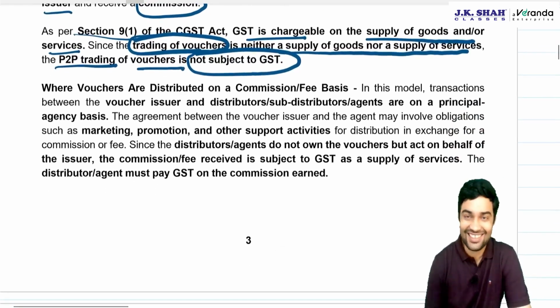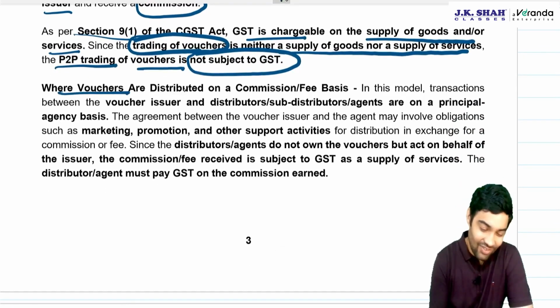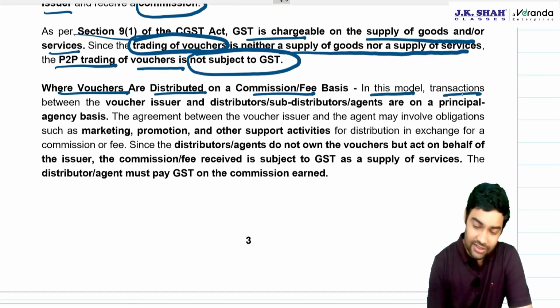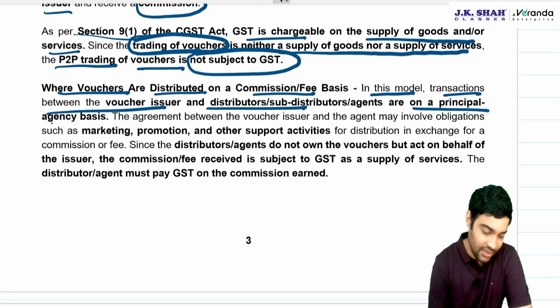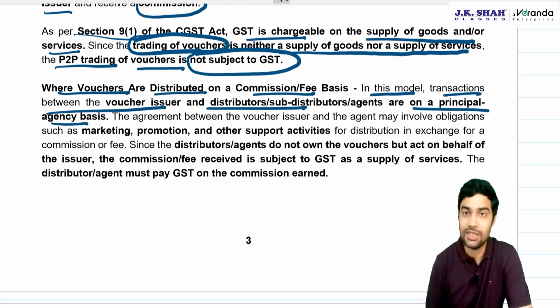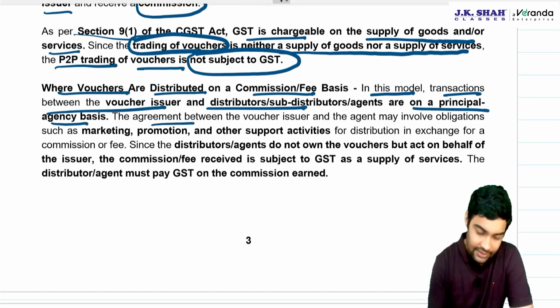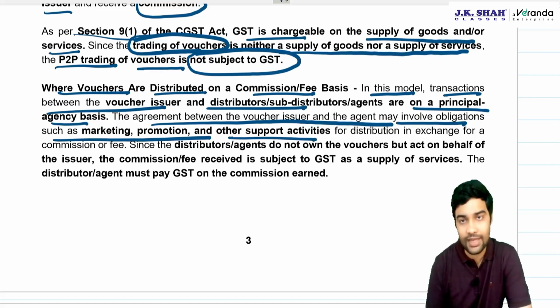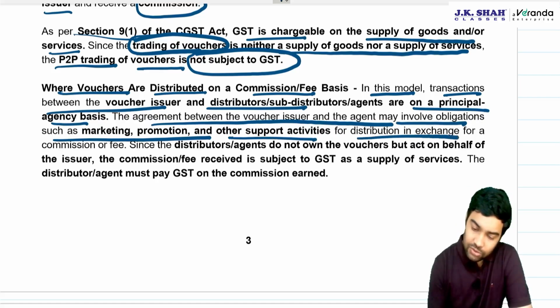Okay. Then where vouchers are distributed on commission or fee basis. In this model, transaction between voucher issuer and distributor are on P2A basis, principal to agent. The agreement between voucher issuer and agent may involve obligations such as marketing, promotion, or other support or distribution in exchange for a commission or fee.